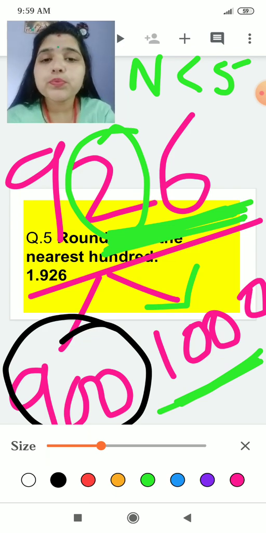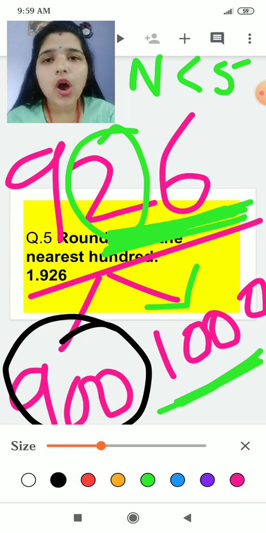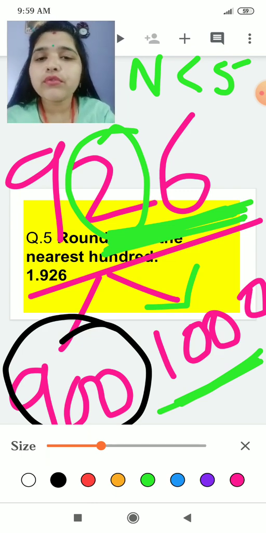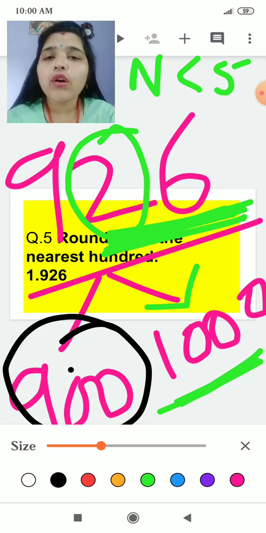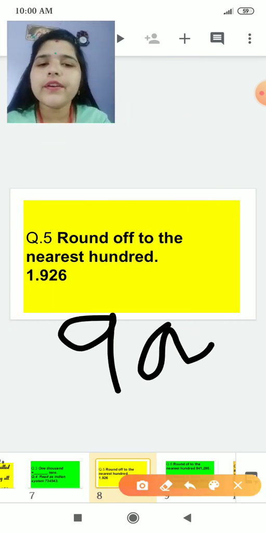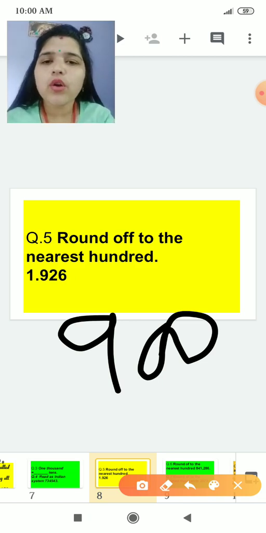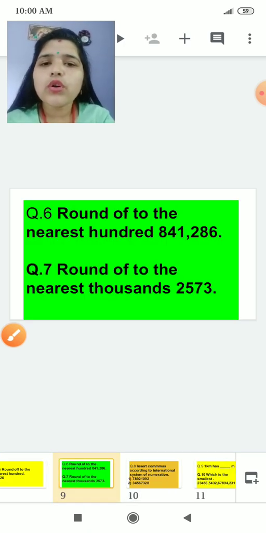Okay, so which place will decide that? This 2 will decide whether 926 will become 900 or 1000. If it is less than 5, it will always fall to the prior number. If it is more than 5, it will always fall to the next number. Okay, so this will be rounded off to 900. This is the round off to the 100, that is 900. Round off to the nearest 100. What is given? Round off to the nearest 100.